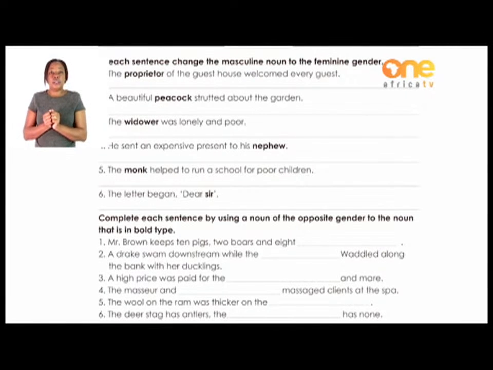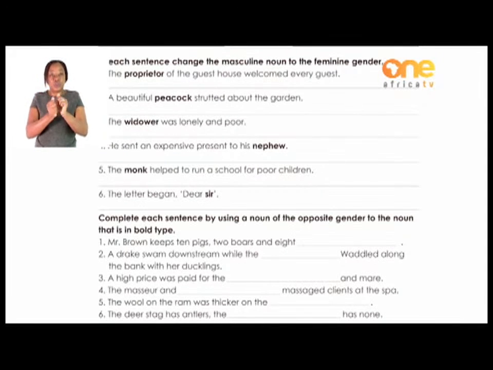You rewrite this sentence, but change the proprietor to the feminine gender. So we will say, the proprietress of the guest house welcomed every guest. That is what you are going to write in the next sentence. Everything stays the same, only change the bold word. Are we together? So you do the second one as well.